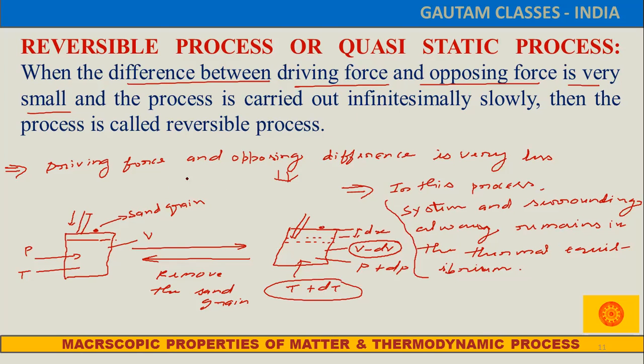Just imagine that a sand grain weighs around 1 milligram. That is the weight we are dealing with here. We cannot observe it, but definitely our piston will travel inside. All of this is happening, and that is the theoretical process. Such a type of process does not exist in our nature.